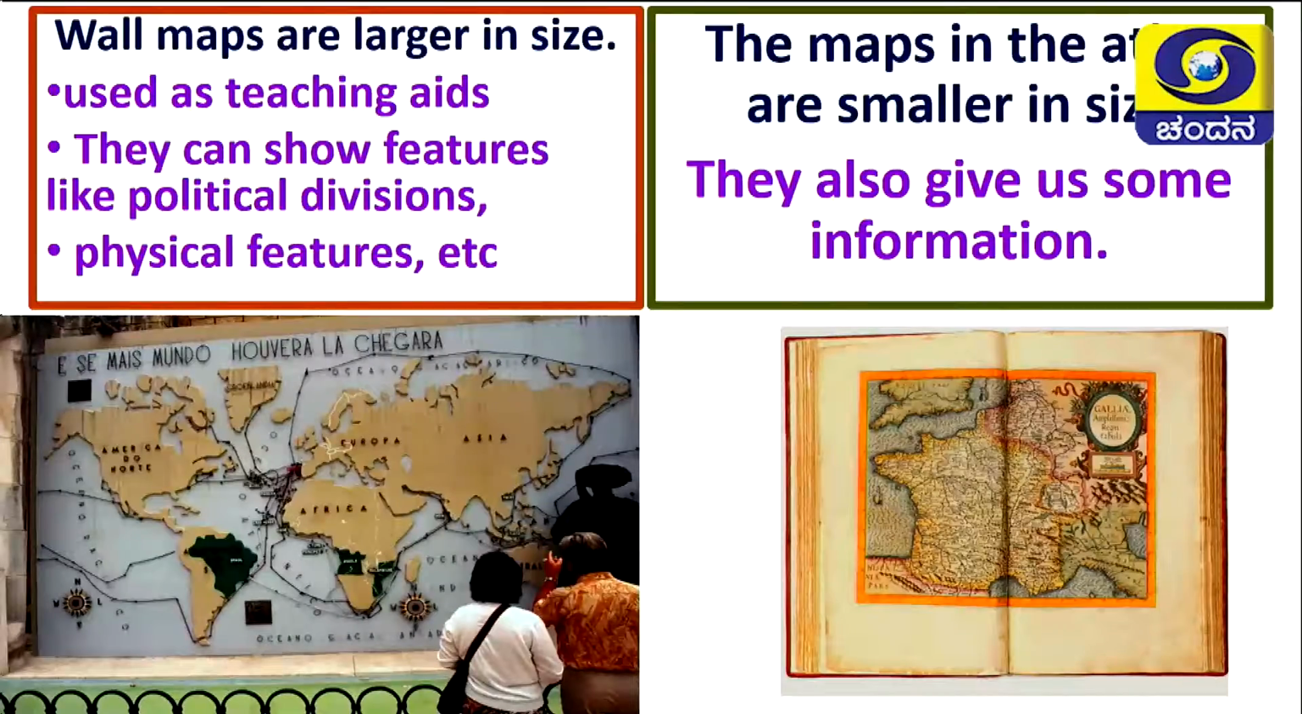Next, we shall move on to wall maps. Wall maps are large in size, used as a teaching aid. They can show features like political divisions and physical features, etc. The next is atlas maps. These atlas maps are small in size. They can fit into your bag. They can also give us some information, like many other kinds of information. So all the information we can gather from an atlas only.